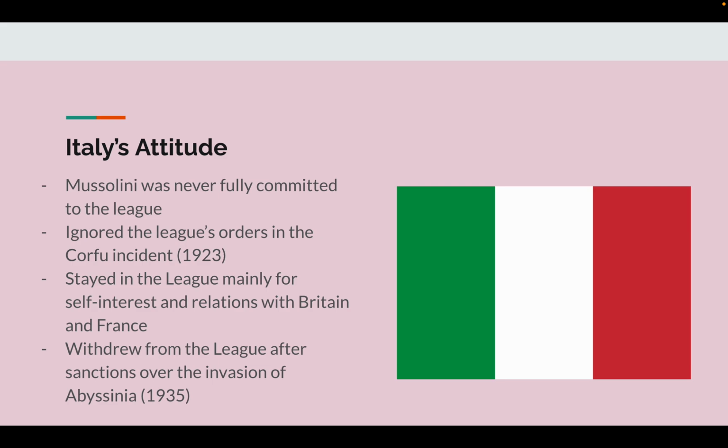Italy's attitude. Mussolini was never fully committed to the League, ignored the League's orders in the Corfu Incident in 1923, stayed in the League mainly for self-interest in relations with Britain and France, and withdrew from the League after sanctions over the invasion of Abyssinia in 1935.